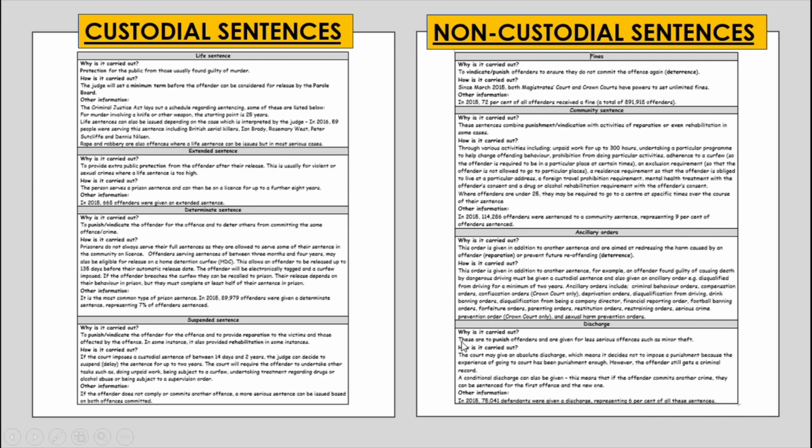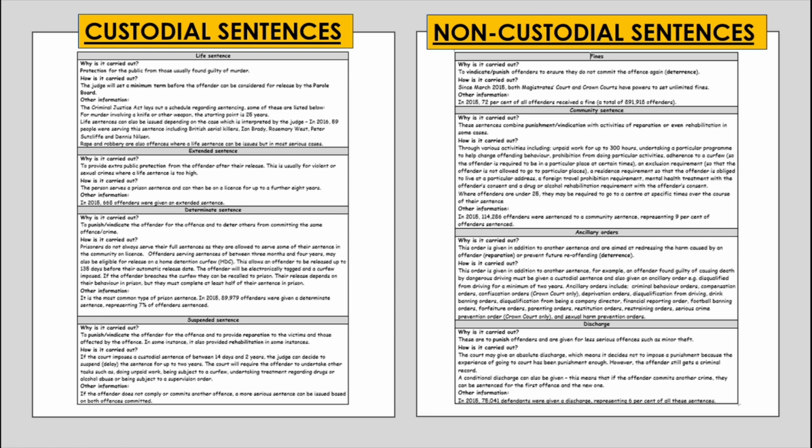Finally, discharge. These are to punish offenders and are given for less serious offences such as minor theft. The court may give an absolute discharge, which means it decides not to impose a punishment because the experience of going to court has been punishment enough. However, the offender still gets a criminal record. A conditional discharge can also be given. This means that if the offender commits another crime, they can be sentenced for the first offence and the new one.